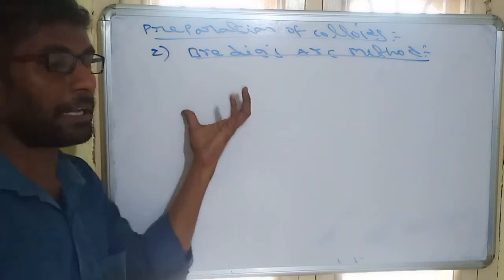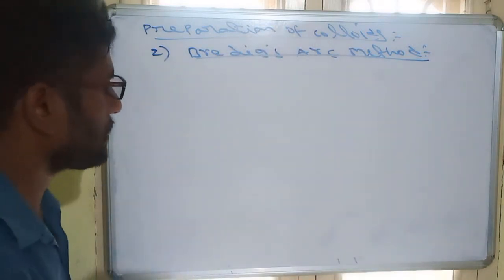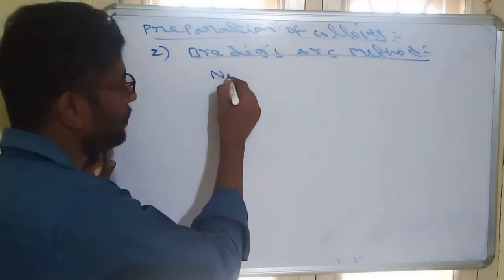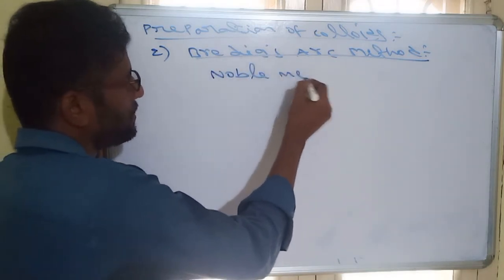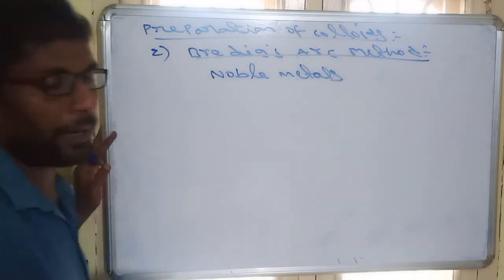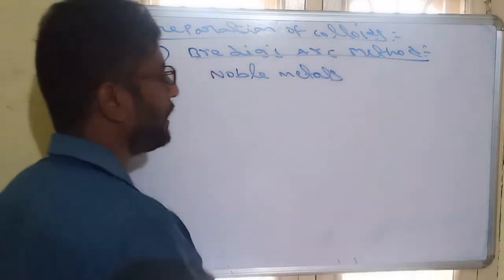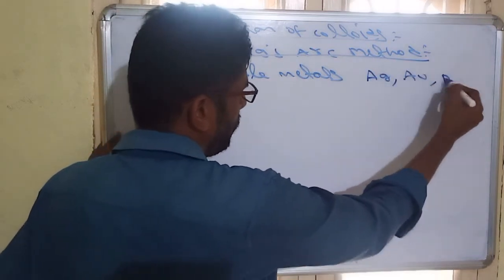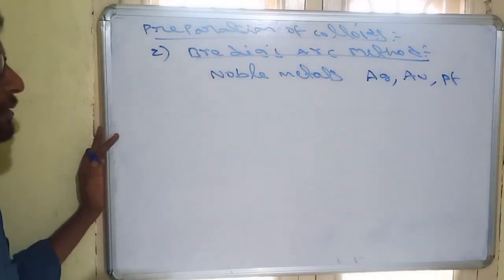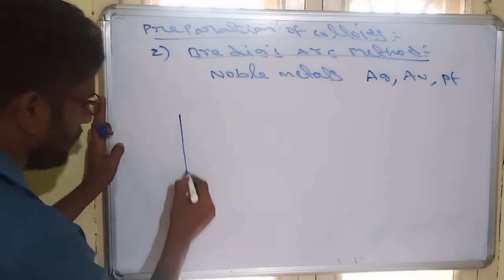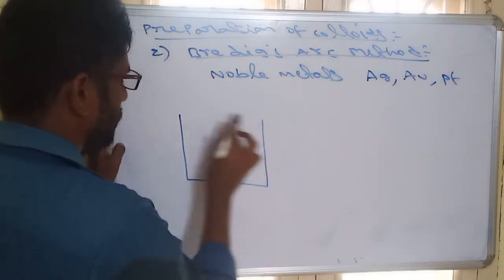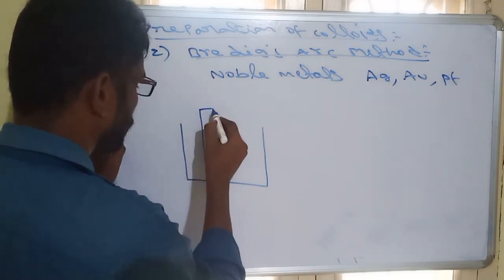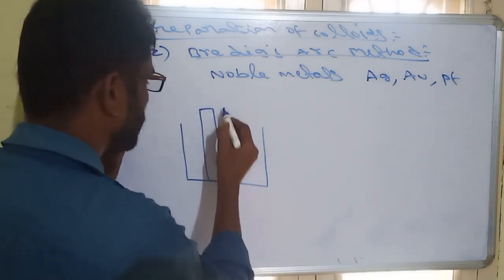It is the electrical disintegration of metals to form colloids, and it is mostly applicable to noble metals. Noble metal colloids like silver, gold, platinum, etc. can be prepared using Bredig's arc method. What is Bredig's arc method actually? In this, we apply a very high voltage of electricity through metal electrodes.